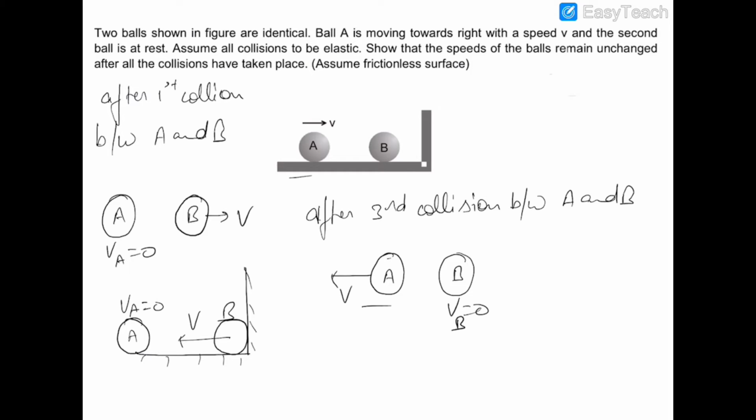Now let's move on to the next question. In this question, it is given that there is a ball of mass m which is moving with a velocity v. I am drawing the diagram first. So there is a ball of mass m which is moving with a velocity v and it makes a head-on collision with an identical ball which is at rest. So the velocity of this ball is 0.